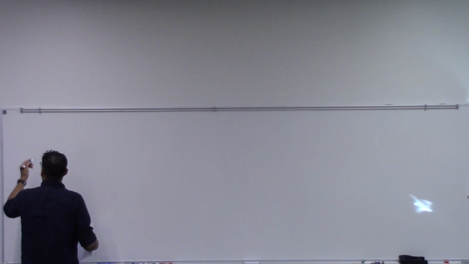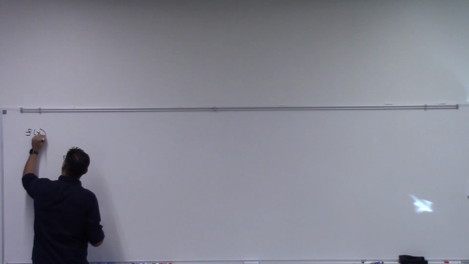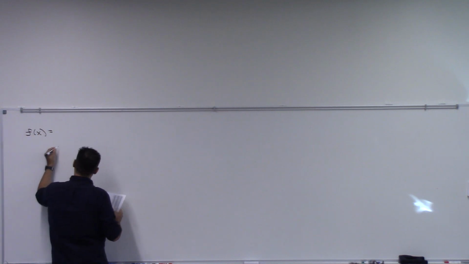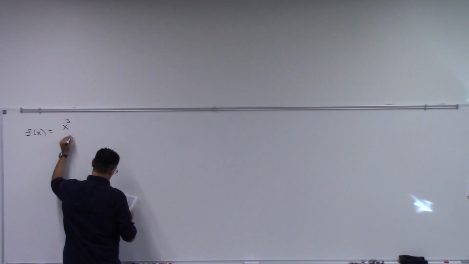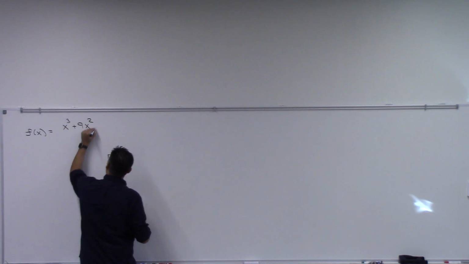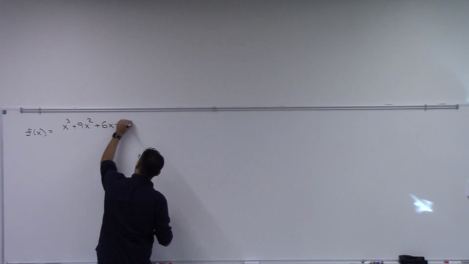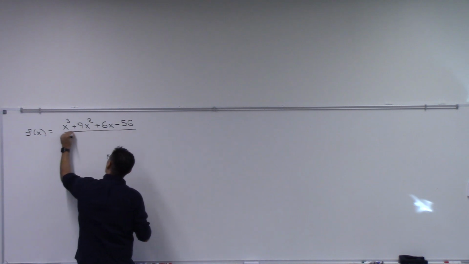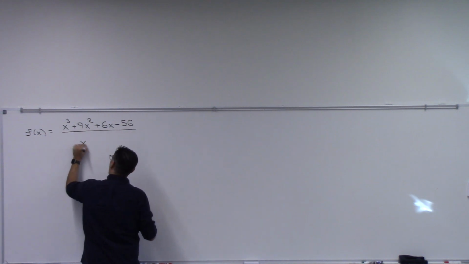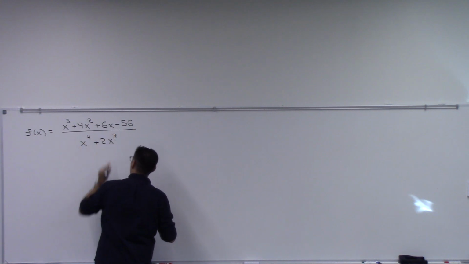So here we go. We want to sketch this. F of x equals x cubed plus 9x squared plus 6x minus 56 all over x to the 4th plus 2x cubed.